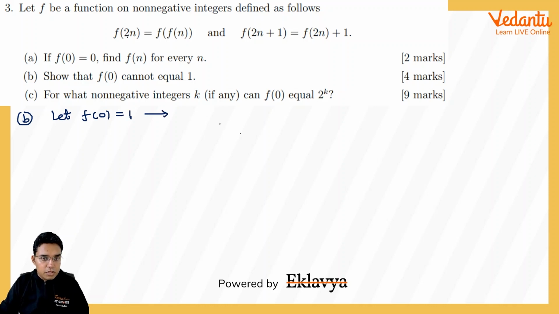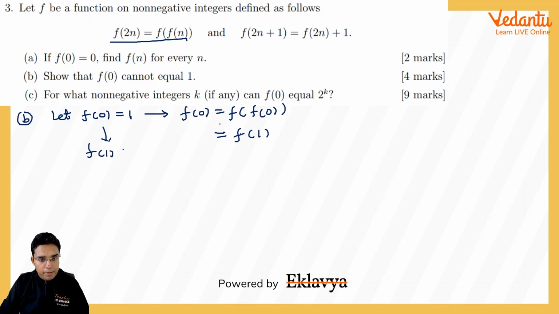Then if I use this first definition, my f(0) will be equal to f(f(0)). I have taken n to be equal to 0. Because f(0) is 1, I can write this to be equal to f(1). Now dear all, we can use the second definition to find f(1), which will be 1 plus 1, that is 2. And here if I put f(1) equal to 2, what we are getting is that f(0) is coming out to be 2, but we were given f(0) to be 1, which is a contradiction.